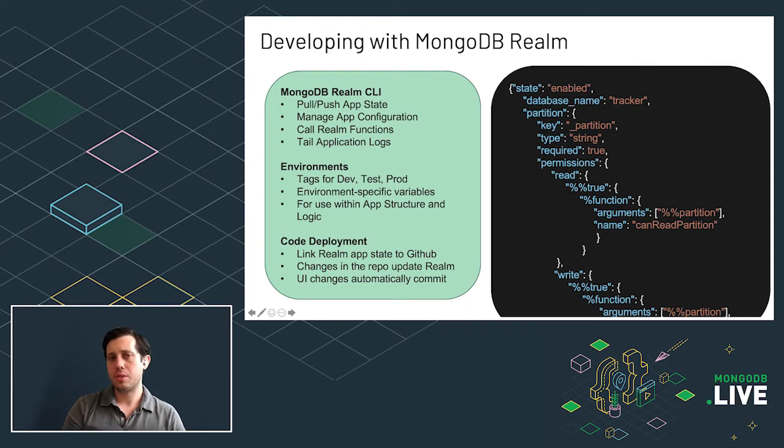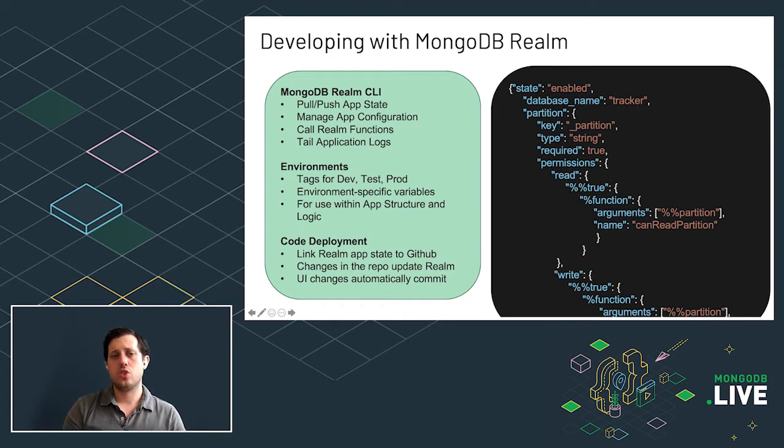So whether you're pushing or pulling app state, managing app configuration, in our new version of the CLI, which recently GA'd, you have the ability to even call Realm functions or to tail the logs, which makes it very easy for you to push some application changes and then be testing from things like an emulator that's running locally or Postman, to really get a sense of what's going on in my application as I'm testing, how's my logic behaving, and being able to see that in real time without context switching between the local tooling and a cloud UI or browser window, things like that.